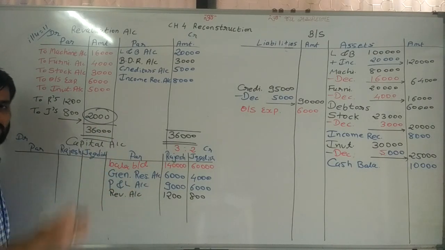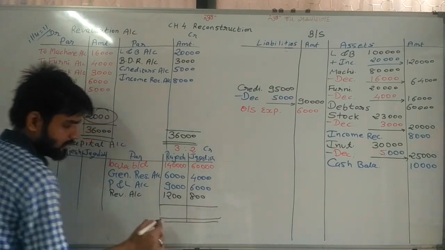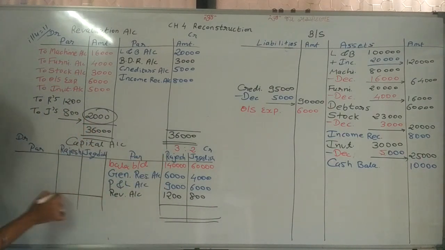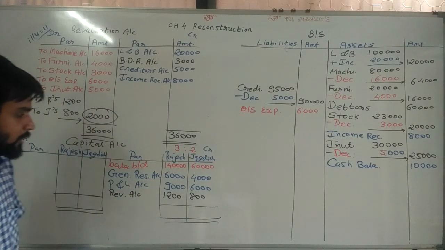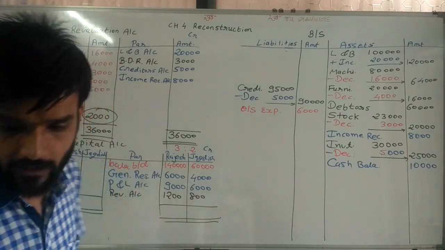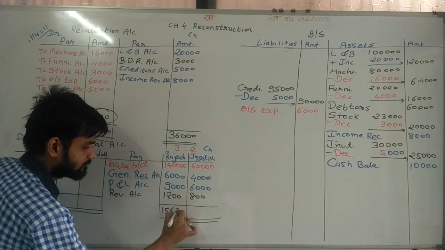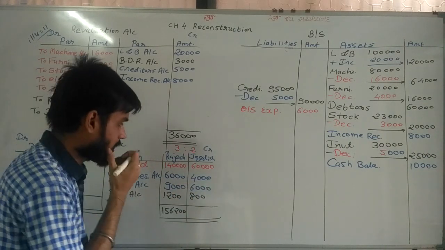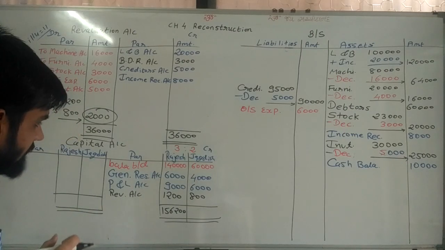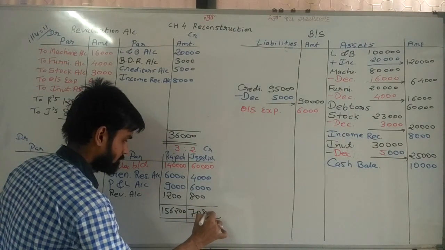Now we are closing the capital account. So again, make the total of credit side and debit side. But sir, no debit side information is given. So make the total of credit side only. So credit side total is 1,56,200 and 70,800.